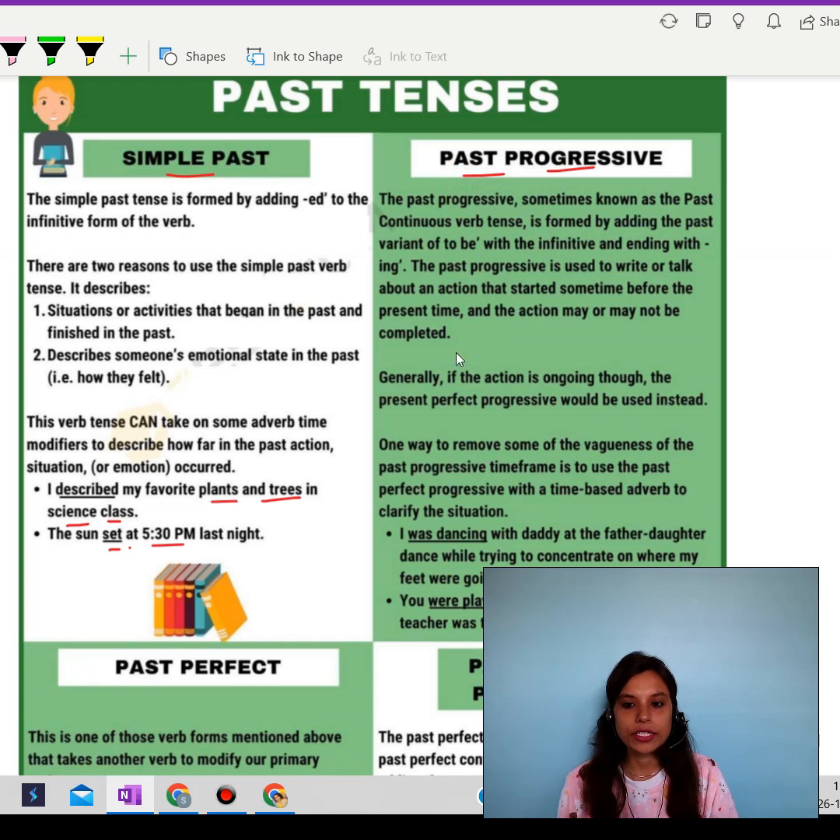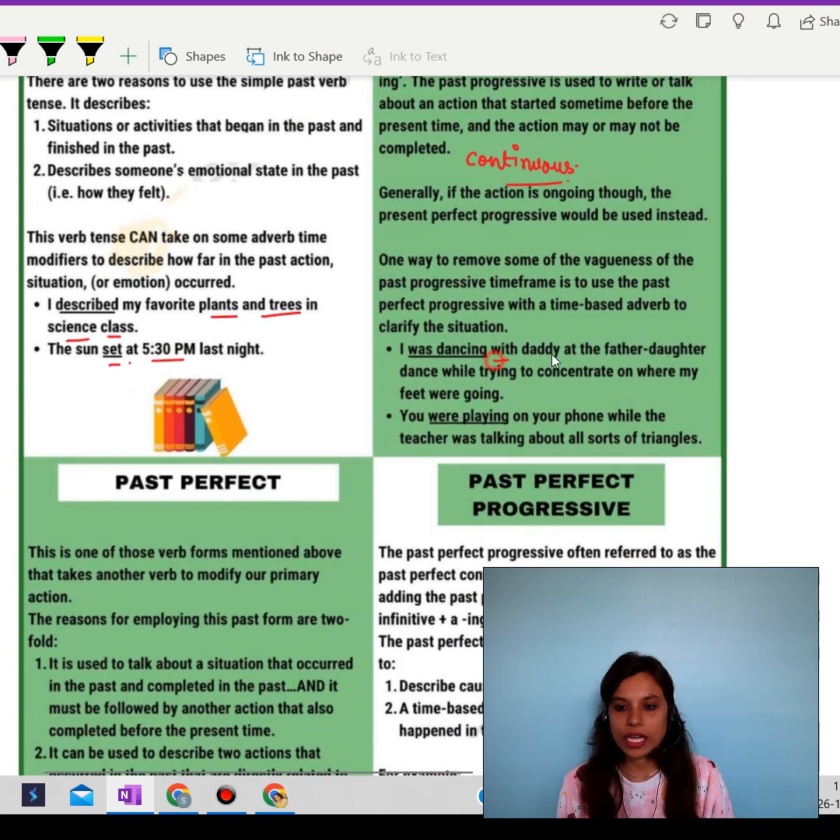Alright, now moving over to past progressive tense. Past progressive tense basically means continuous tense, something which has been continuing. Okay, so: I was dancing with daddy at the father-daughter dance while trying to concentrate on where my feet were going. So this person is saying that I was dancing with my father, and I was checking and concentrating on where my feet were going. So was dancing, so it's already over.